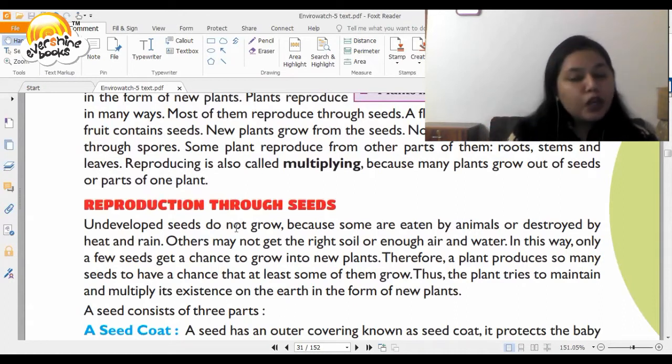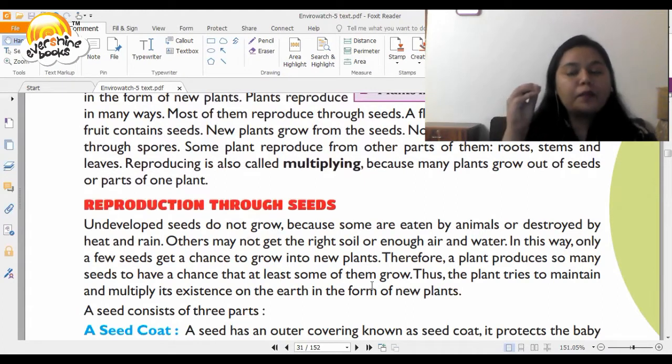Undeveloped seeds do not grow because some are eaten by animals or destroyed by heat or rain. Others may not get the right soil or enough air and water. In this way, only a few seeds get a chance to grow into new plants. Therefore, a plant produces so many seeds to have a chance that at least some of them grow.